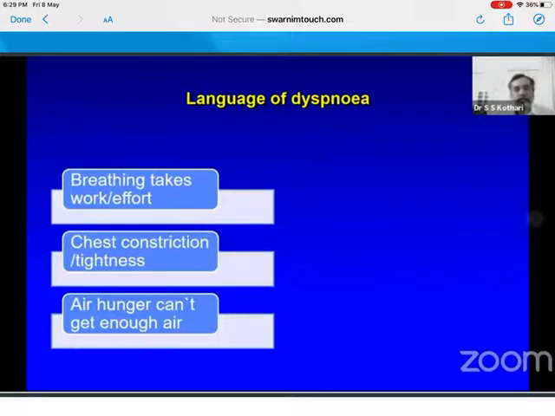How do we measure dyspnea? You see, we have patient talk, we say dyspnea in all, but broadly speaking, dyspnea is talked in 3 different terms. Patient has difficulty in breathing, takes effort, takes more time or more effort for breathing, or they feel tightness, constriction, or they feel air hunger. Now, can we diagnose different diseases based on these different symptoms? Probably we can, but we have not looked into this very seriously. And I suggest that you read dyspnea in detail, because there are very few symptoms in cardiology.